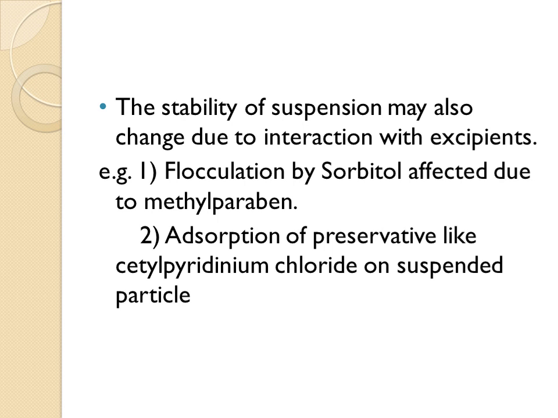As one example, we take the flocculation of the drug done by sorbitol, and that particular one also contains methyl paraben. So methyl paraben causes a decrease in the cloud point of sorbitol. Cloud point is a certain temperature at which the solution of polymer or surfactant shows more turbidity.